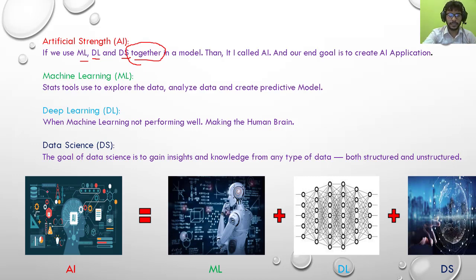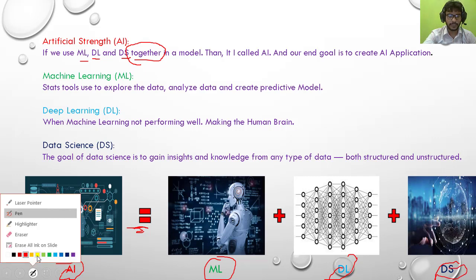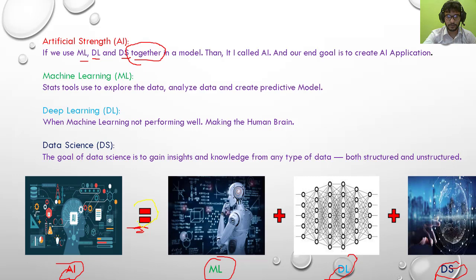That is machine learning. And here you see I have made it that AI is equal to what? ML, DL and DS. So simply, AI is equal to ML plus DL plus DS. If in any model or machine these three things are performing, functioning or available, then we say that model or that machine is an AI machine. That is nothing else. So let's understand each term in detail.